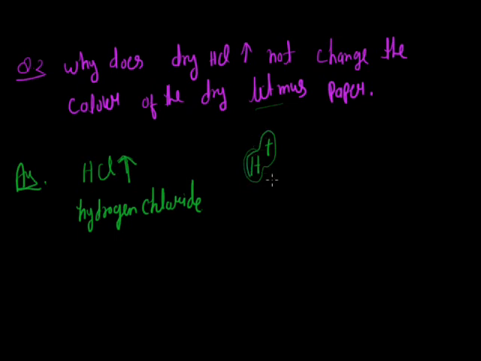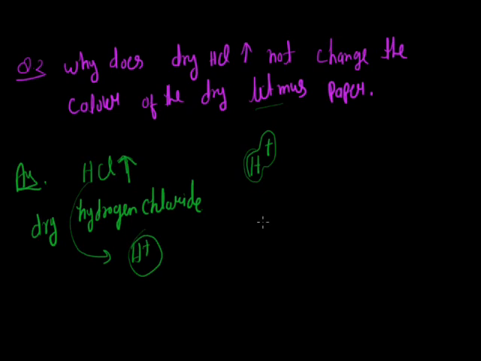If any compound gives H plus ions on contact with the litmus paper, then no doubt it changes the color. But dry HCl gas does not give H plus ions, so it does not change the color of the litmus paper.